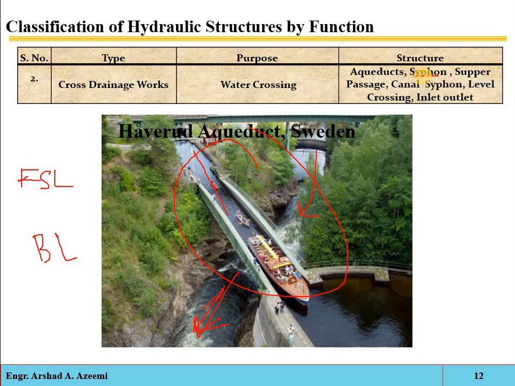For example, if this is a natural drain, and suppose this is the canal which is carrying your required water. If this water is passed upward over the canal, first the water will be raised and then it will be dropped into the downstream side of the irrigation canal. This fall or drop is greater than this rise. So this phenomenon is called the siphon phenomenon.